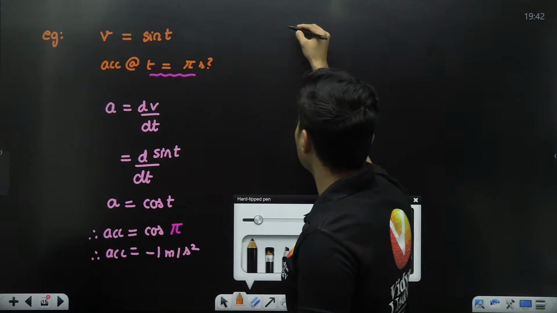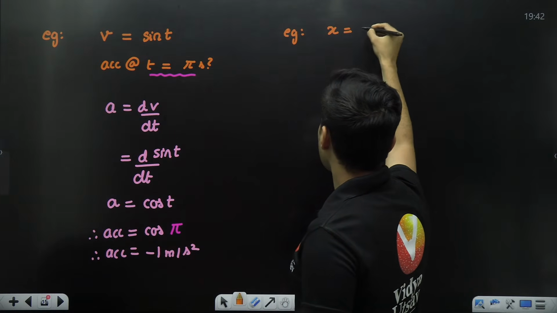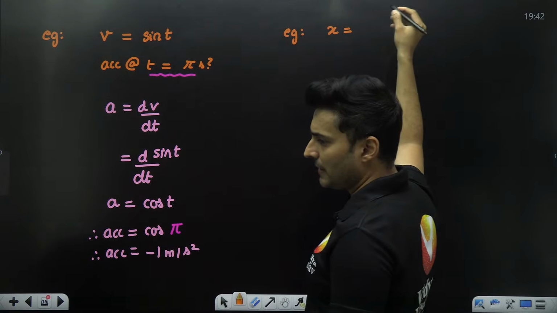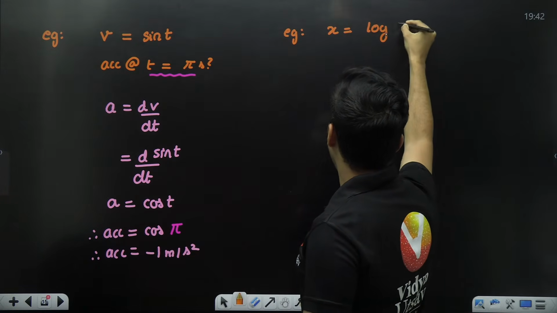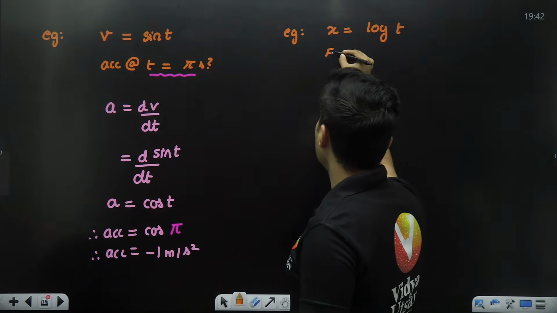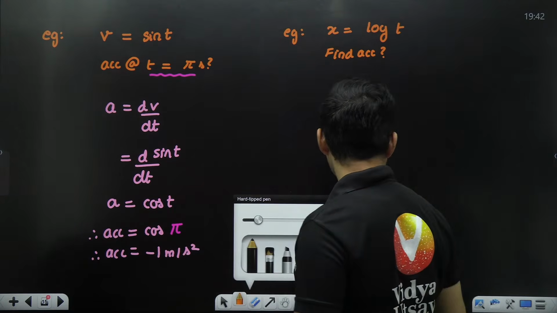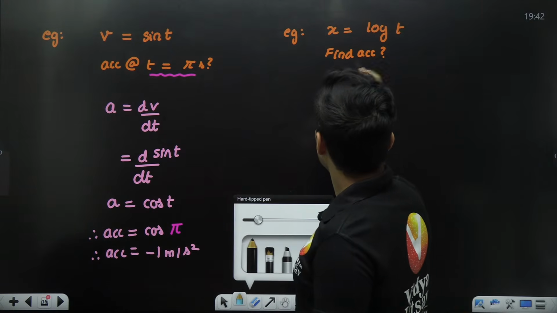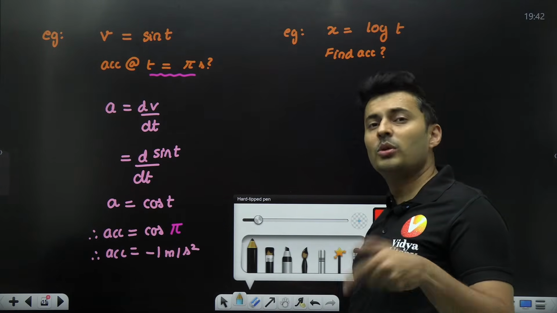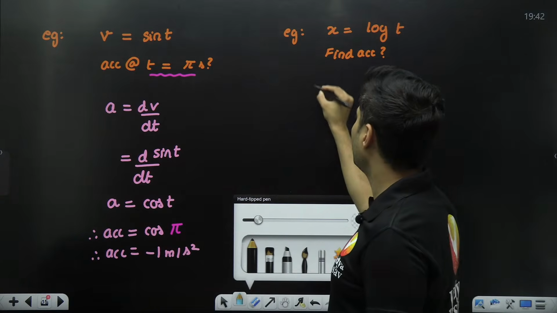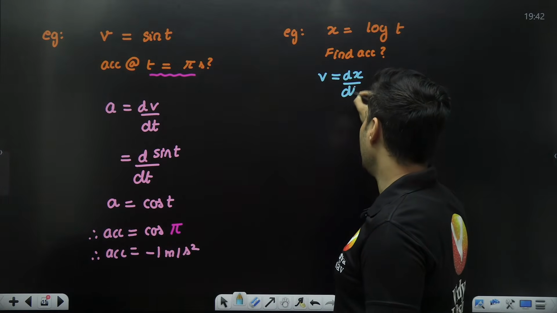Similarly, if some other question was there, let's say x is equal to log of t. Can you find acceleration? To find acceleration, I need velocity, but velocity is not given. Position is given. So first find velocity. How? Velocity is dx by dt.